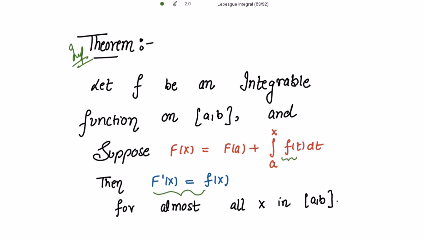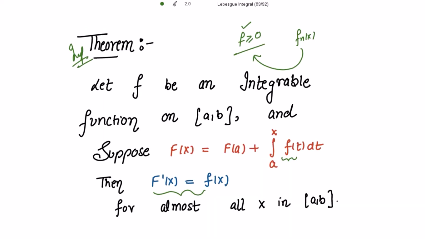It is an integrable function on the closed interval [a, b]. So without loss of generality, we take this f to be greater than or equal to 0. We assume this f to be greater than or equal to 0. And for this f, we also have to define the function f_n(x) in terms of this f, right? Okay. Let's move on to the proof.